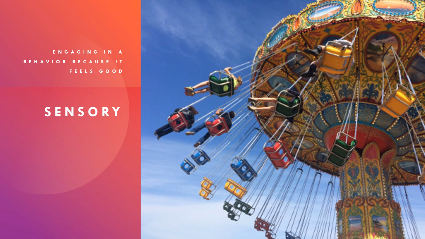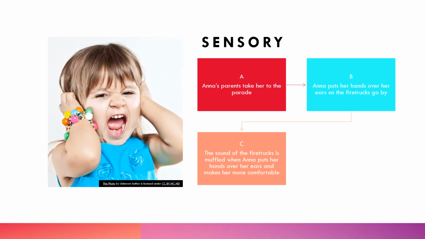A function of behavior can also be sensory or automatic. These behaviors are engaged in because they feel good or provide relief from something that does not feel good. In this example, Anna is at the local parade with her parents. Anna does not like loud noises, and as the fire truck approaches, she gets upset. In order to relieve the loud sound, Anna places her hands over her ears and presses tightly. When Anna does this, the sound of the fire trucks is muffled, and Anna finds relief from the loud sirens. Anna's behavior was reinforced because she could find relief from the loud noises.